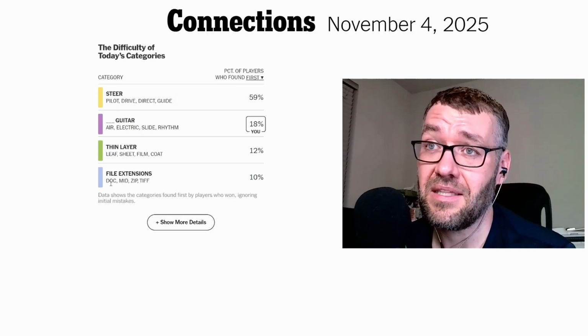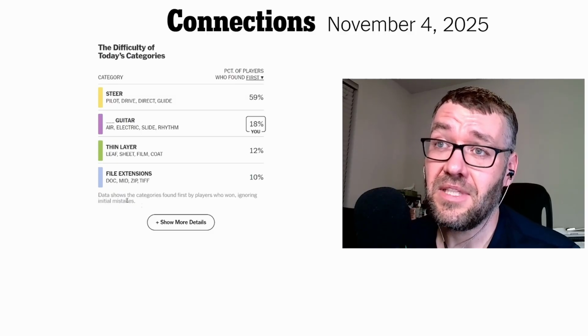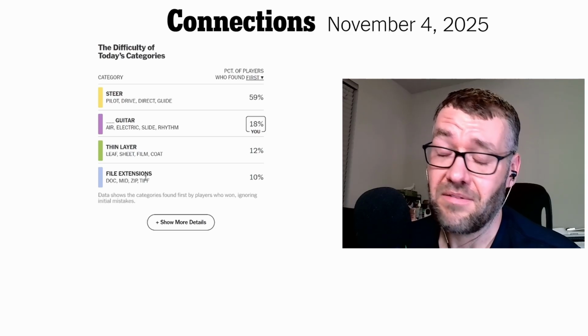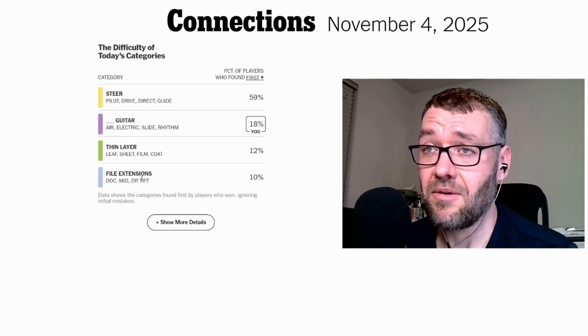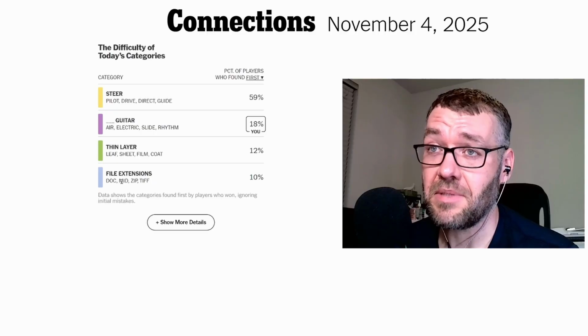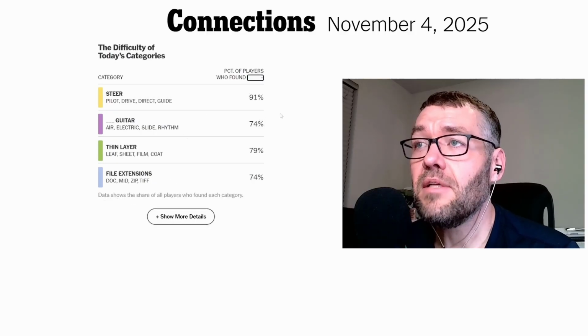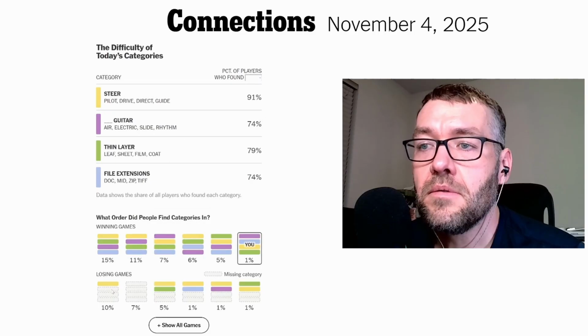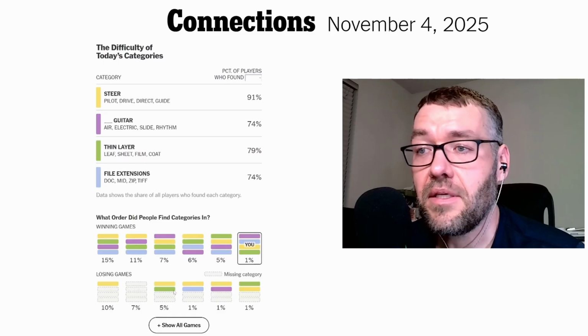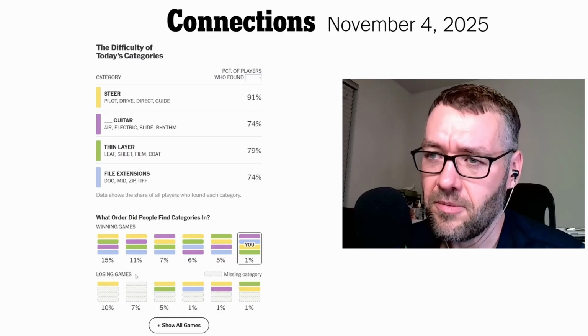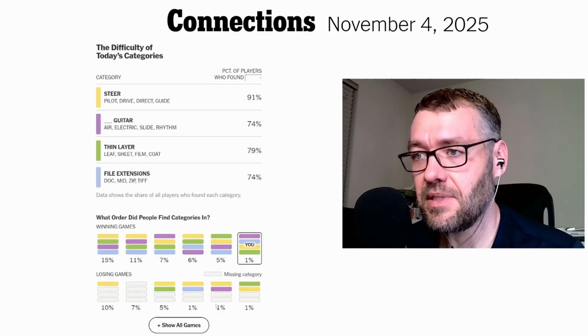It's only that I figured out all the other categories that I even thought that maybe it was a file extension category. And that was based solely on zip and doc. Let's check. Ever: yellow, then a big drop down to the other 3. So losing games is yellow, nothing, yellow, green, yellow, blue, yellow, purple. So yellow with something else, basically.